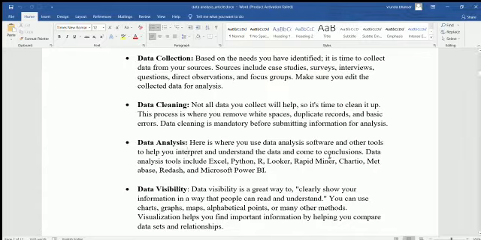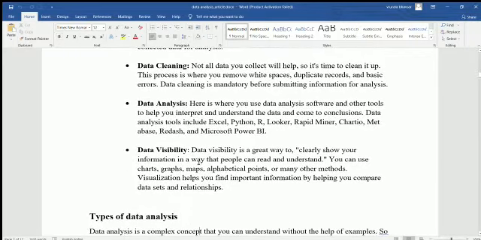The data analysis tools include Excel sheet, Python, R language, Looker, RapidMiner, Chartio, MATLAB, Redash, and Microsoft Power BI. These are all the tools that we apply to data.